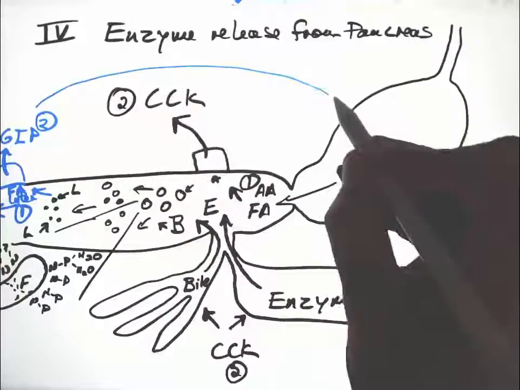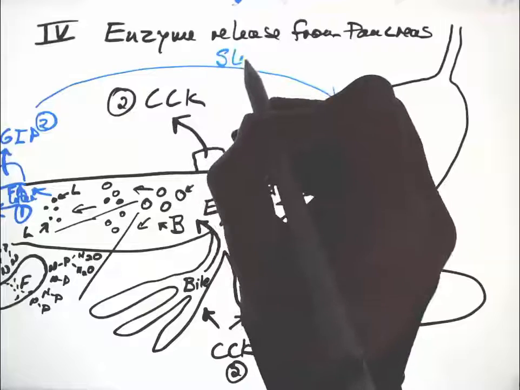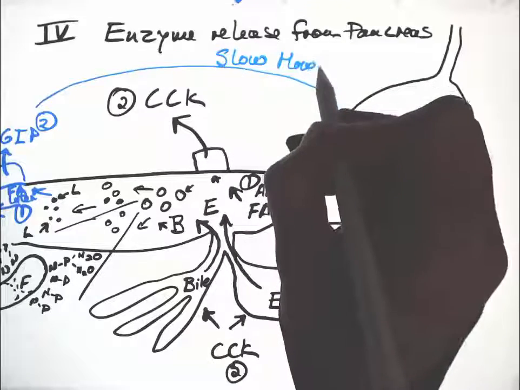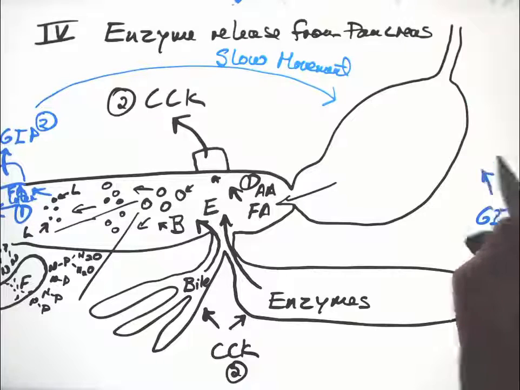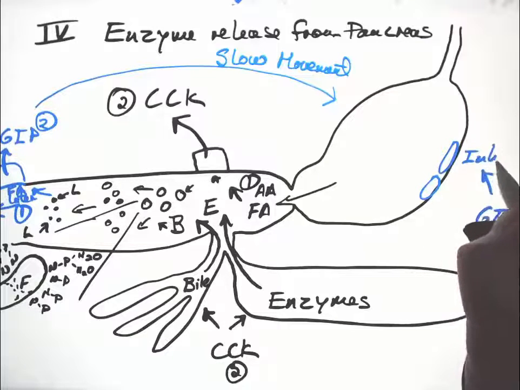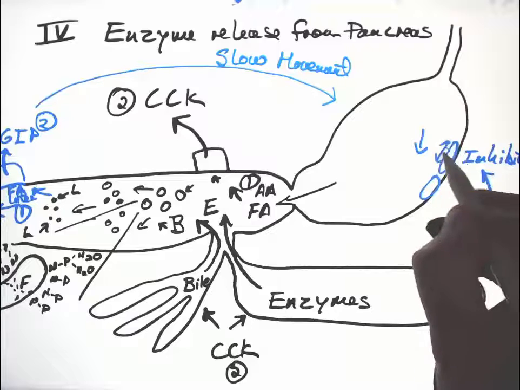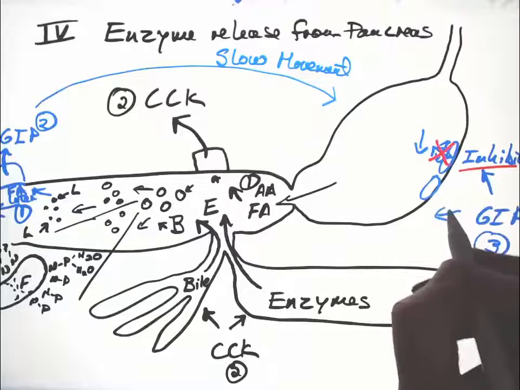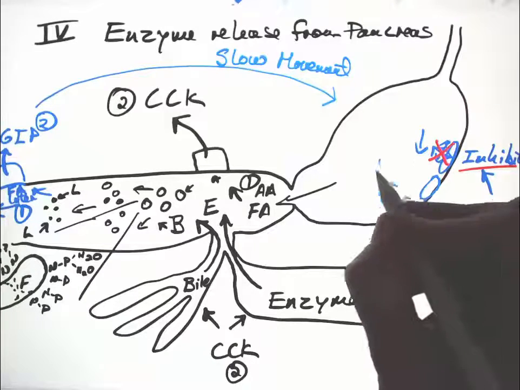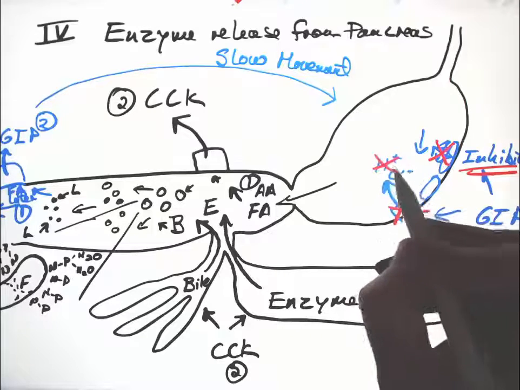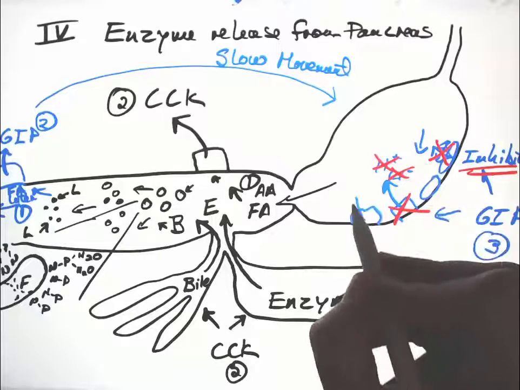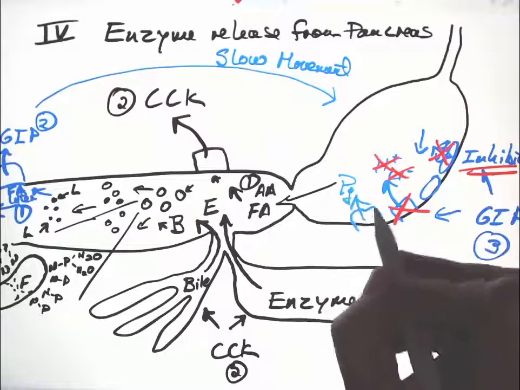GIP acts to slow down the whole process. GIP acts to inhibit movements, less movement, also inhibits hydrochloric acid release, and finally inhibits pepsinogen release.